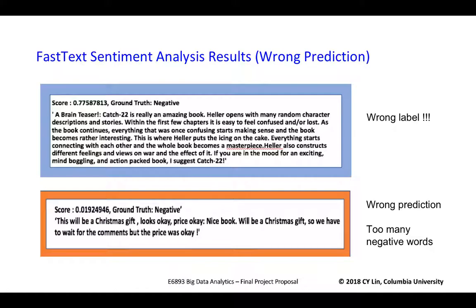These two examples are wrongly predicted. We found that actually some ground truths are wrong, like the first one, and our prediction is actually pretty accurate. So in some cases, our algorithm can do better than human labeling. And the second one is a real wrong prediction, and we found that it has some words indicating an unsatisfied attitude, although it shows a positive attitude overall. Same situation for sarcasm, which is really hard to predict.